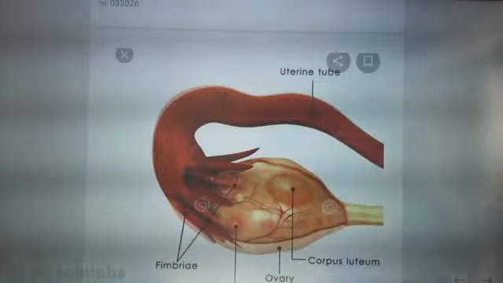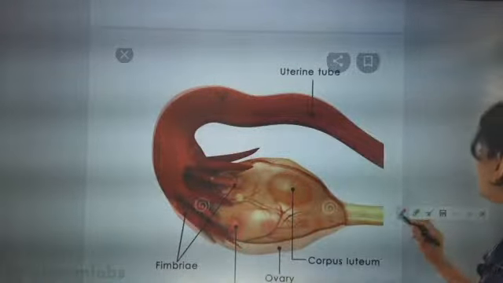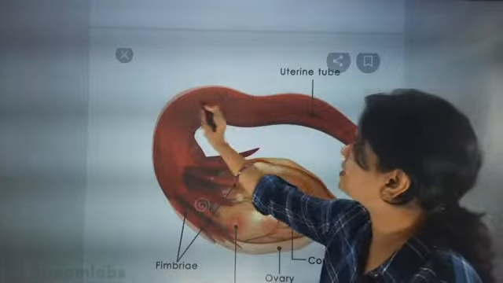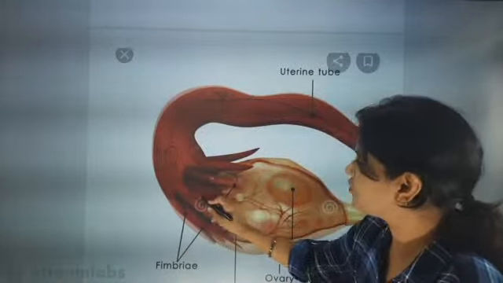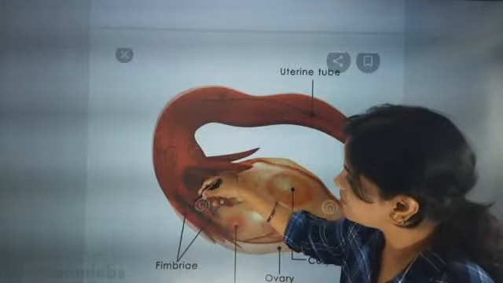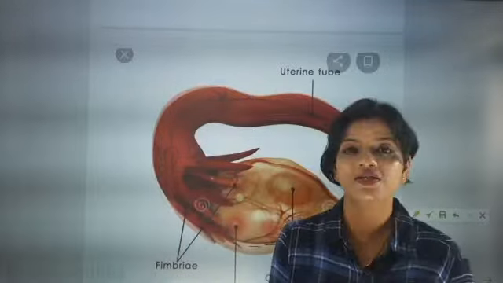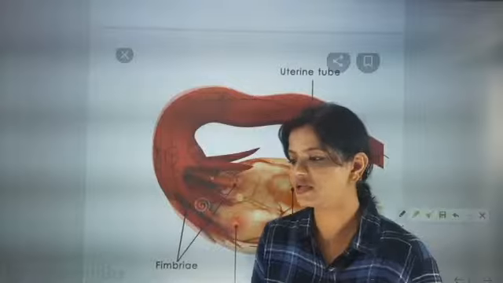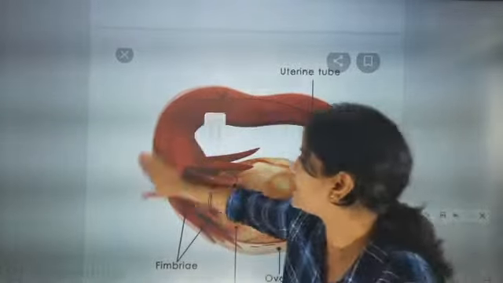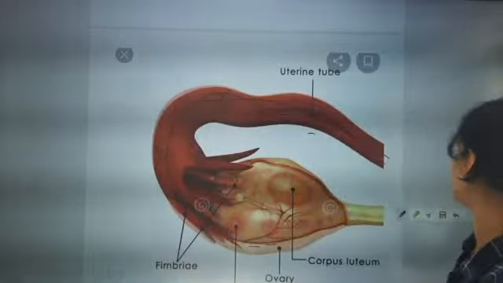Here only what will happen? Fertilization will occur. When the egg is there, the sperms will go there and meet the egg, and there only selection will happen. Once the fertilization occurs, after that the egg will start its journey.